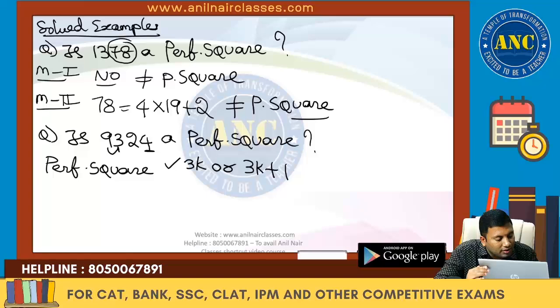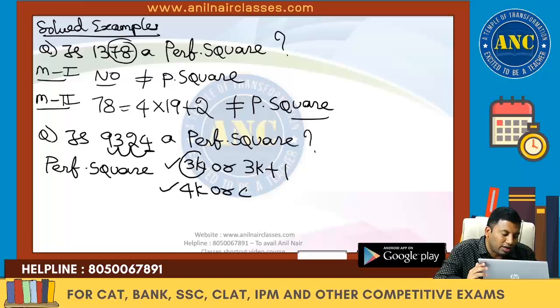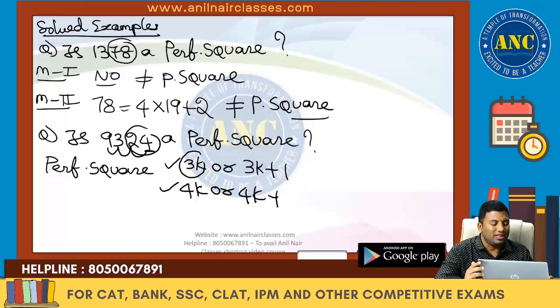9 plus 3, 12. 12 plus 2, 14. 14 plus 4, 18. 18 is 3 into 6, so it is of the form 3k. Here, a perfect square will be of the form 4k or 4k plus 1. 24 is 4 into 6. Next one, any perfect square's digital sum is always 1, 4, 7 or 9. 9 plus 3, 12. 12 plus 2, 14. 14 plus 4, 18. Digital sum is again 9.